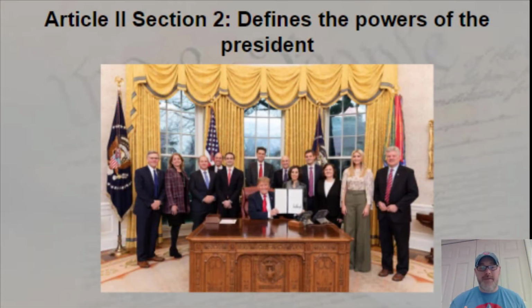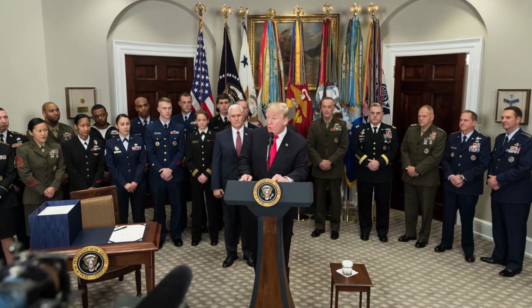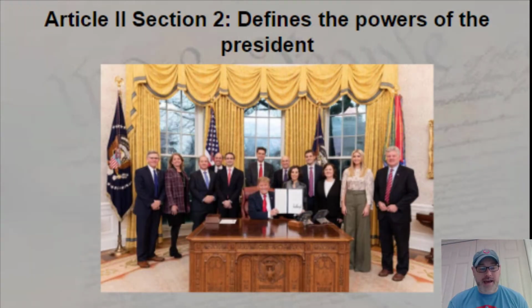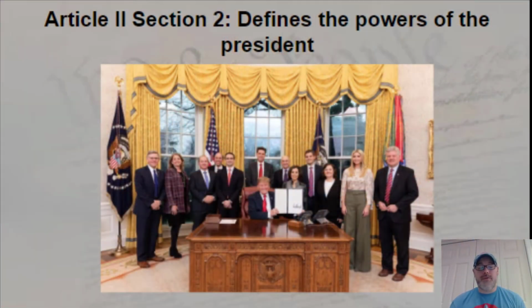This is something that the Founding Fathers specifically set up so that we would not have some military commander that could just sweep into power and become president and lead the military as well as the nation. Also, the president can appoint a cabinet. A cabinet is basically where you have people like the Secretary of Defense, Secretary of Education, Secretary of Agriculture, all of these different people that are advisors to the president.